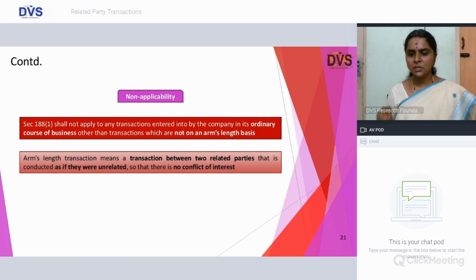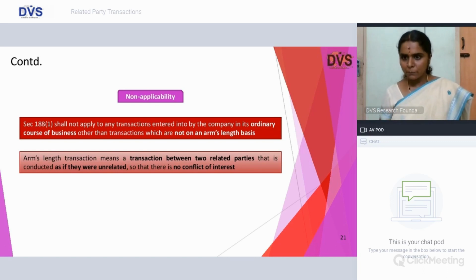You have to draw reference from the judicial precedents only, where in the BNP Paribas case, the Karnataka High Court clearly held that ordinary course of business means in the interest of business, and it is happening during the course of business and not on an arm's length basis. So what is on an arm's length basis? Again, it is not defined, but if you read Black's Law Dictionary, it clearly says that where there is a transaction which is entered into by people who are not related or who are not closely connected, then the transaction will be at a value which is negotiated between both the parties.